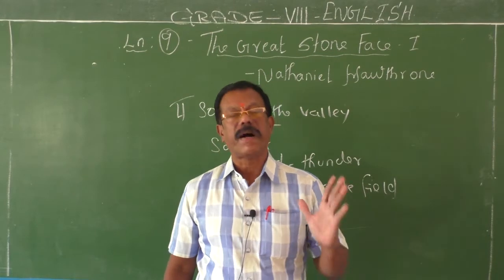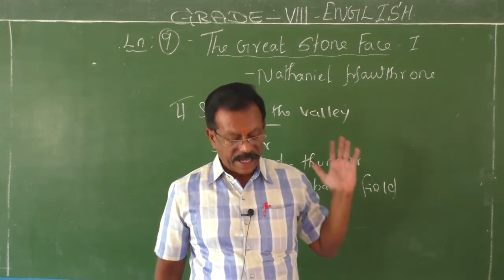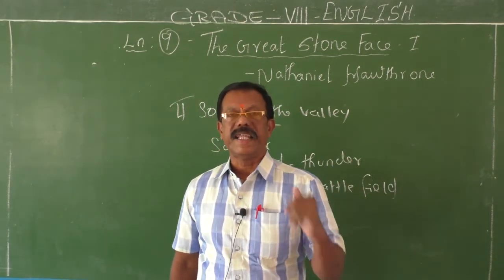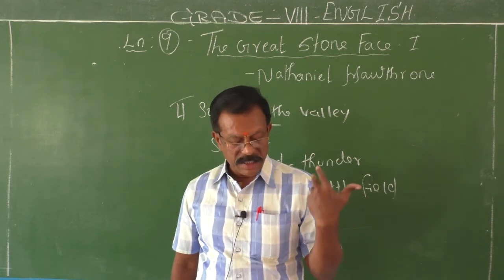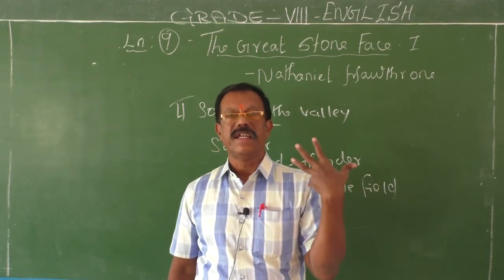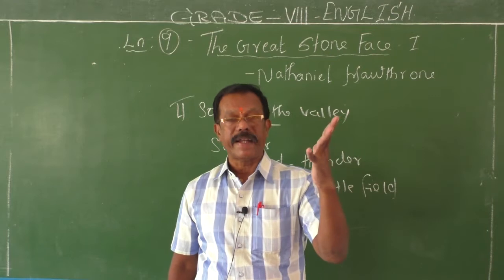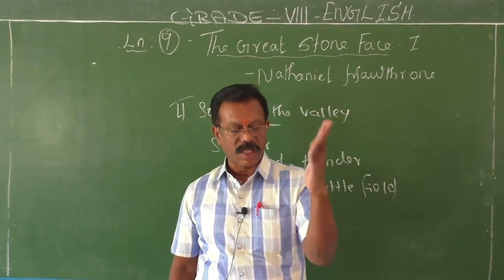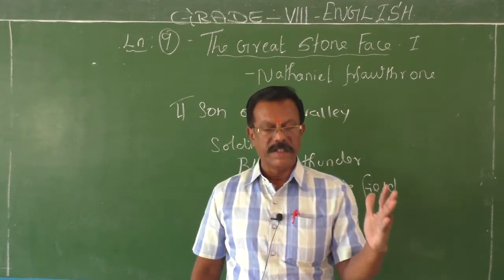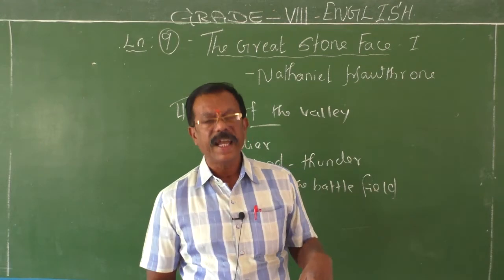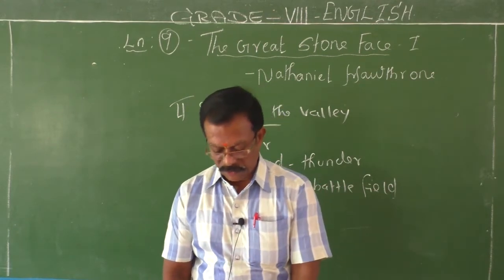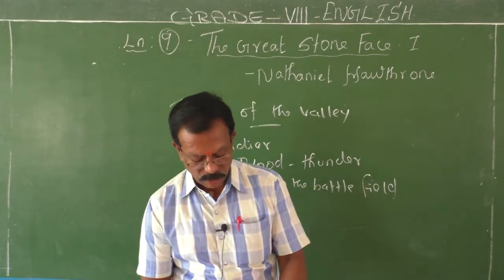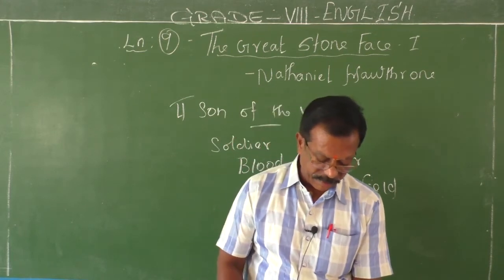So, the first part of this story vividly narrates the earnest quest of that boy to find the true son of the valley, who will return to the valley and resemble the great stone face. Once again, I would like to show you the picture, children, and it helps you to understand.